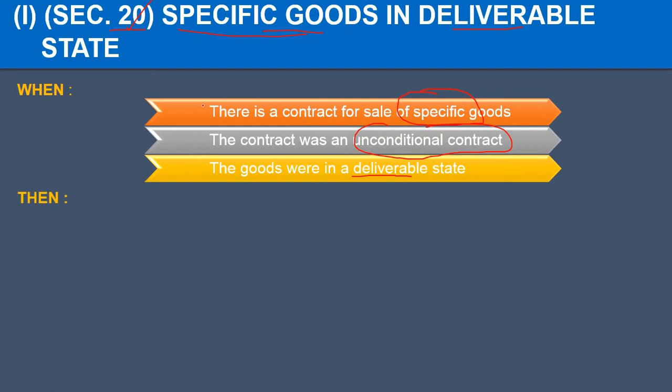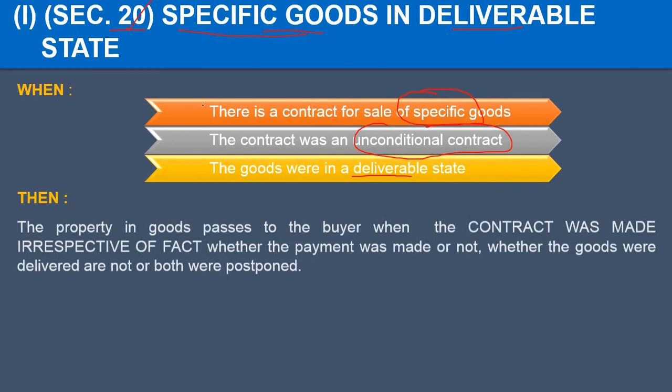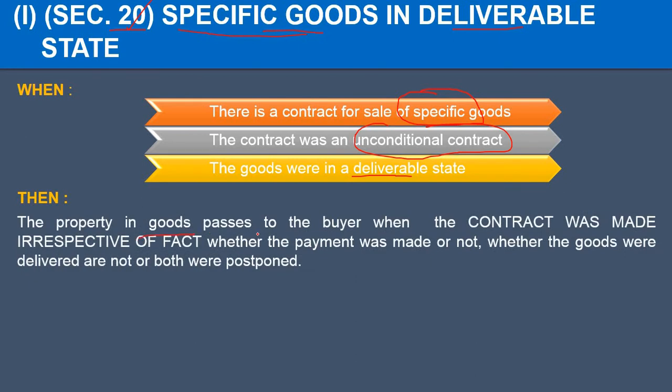Now what does this section say? That when the goods are of specific nature and they are in deliverable state, the property in the goods will pass from the seller to the buyer as and when the contract is made, because goods are specific and they are ready also for delivery. So whenever the parties are making the contract, irrespective of whether payment has been made or not, whether the goods have been delivered or not, that hardly matters. It means the ownership is going to transfer immediately when the contract is made.